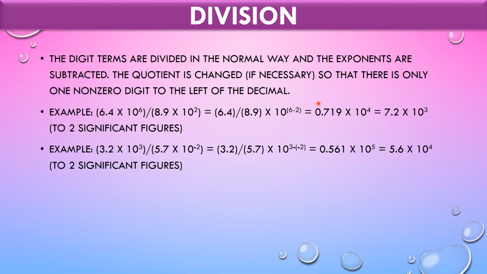But again 0.719 is not in scientific notation because we do not count the 0. So we need to express it so that after one particular digit, the decimal point should be there. So that is 7.2 into 10 raised to 3, this 7.19 being approximately 7.2. So we have two significant figures. Now we are getting the number of significant figures, and that is how to calculate the number of significant figures.